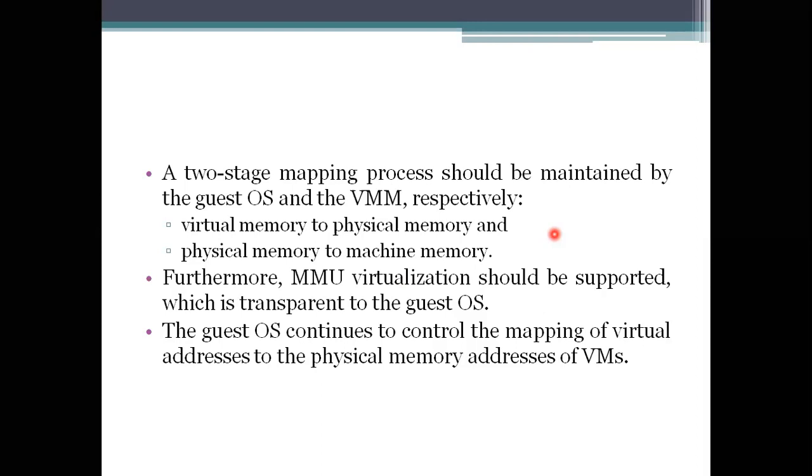Also for virtualization, we have to take transparency into account, because controlling the mapping and privileges also has to be done. All these mapping procedures have to be included. So that's why we need to maintain transparency when dealing with the memory management unit.